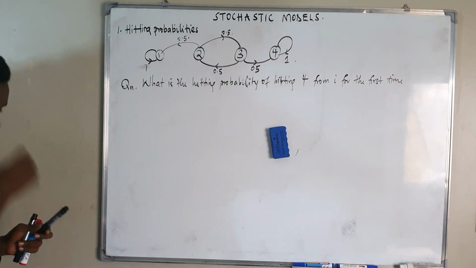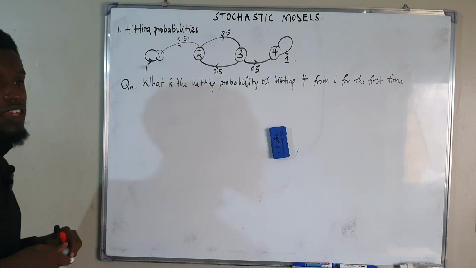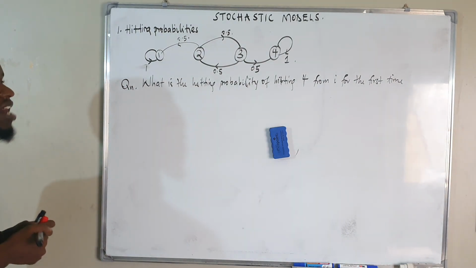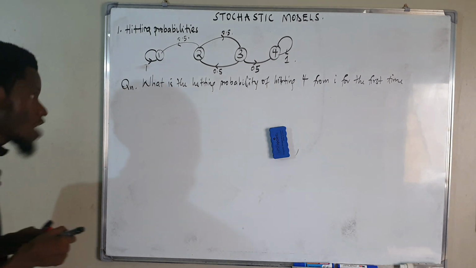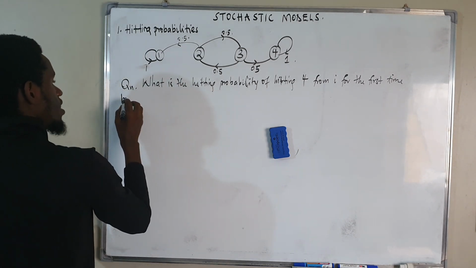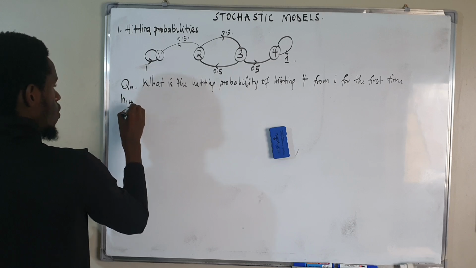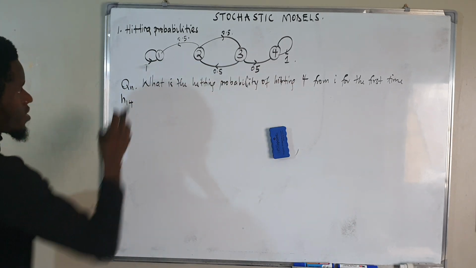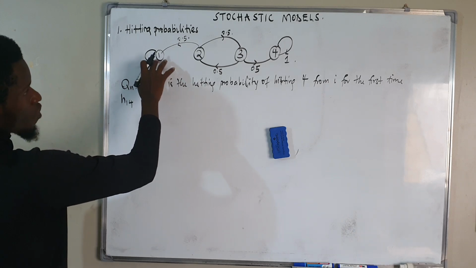Remember, we want the hitting probability of reaching state 4 coming from state i for the first time. Coming from state 1 to 4 is going to be impossible, because 1 is an absorbing state.